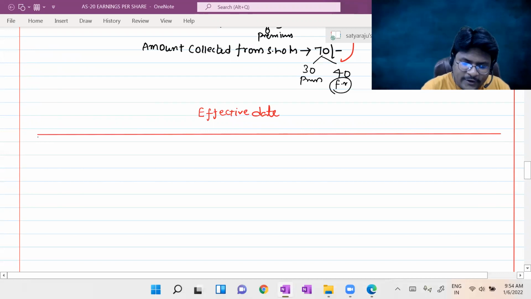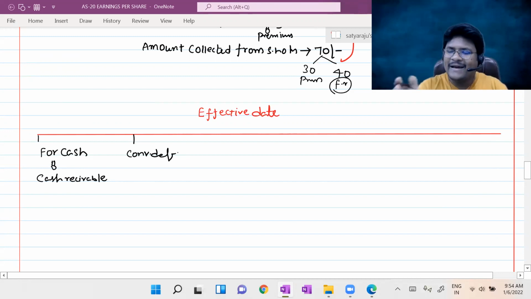Sir, if shares are issued for cash, then the effective date will be when the cash is receivable. Sir, in case convertible debentures are converted into equity shares, the effective date is the date of conversion.